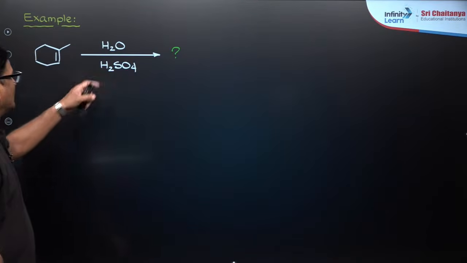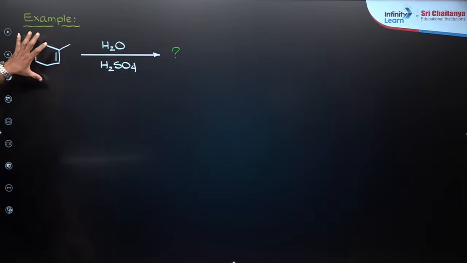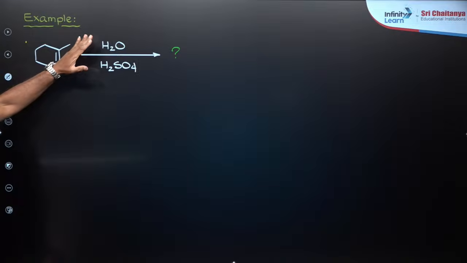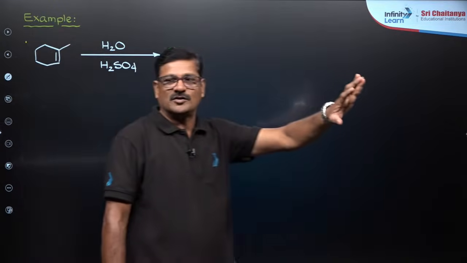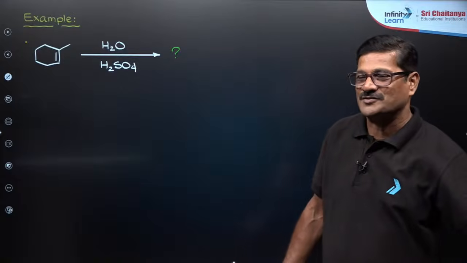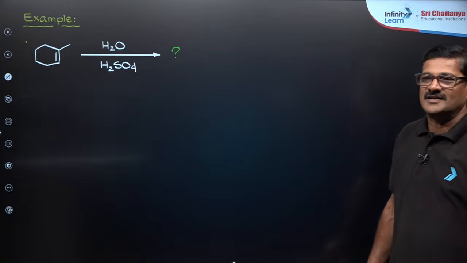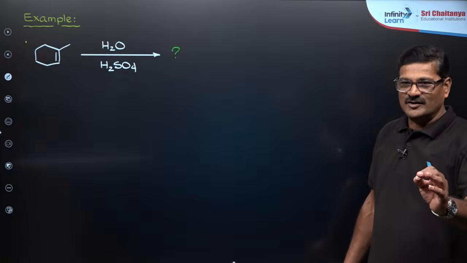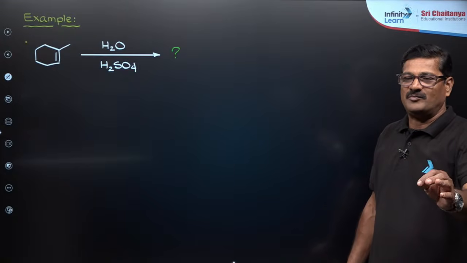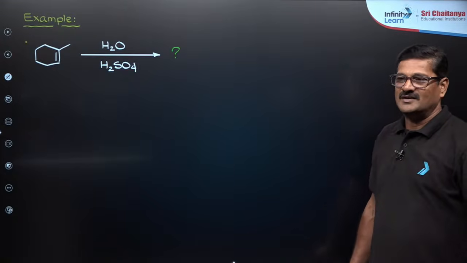Let us see another one. So, this is a methylcyclohexene. What happens if water in the presence of H2SO4 is added? I want to know how you do this question. How you do this question, quickly. Do it using a pen and paper, and you can tell me the answer for this question.